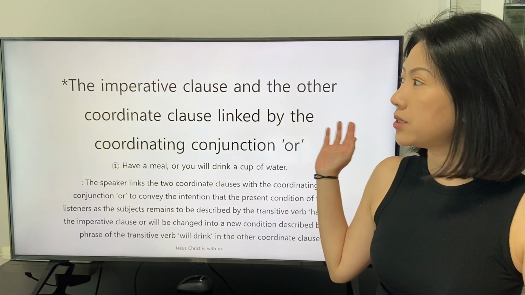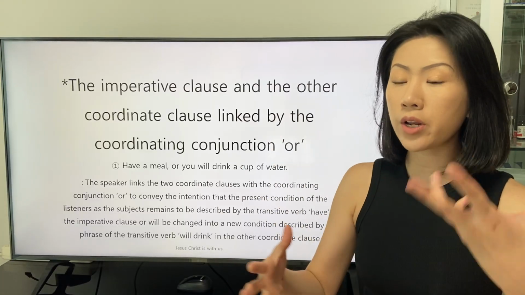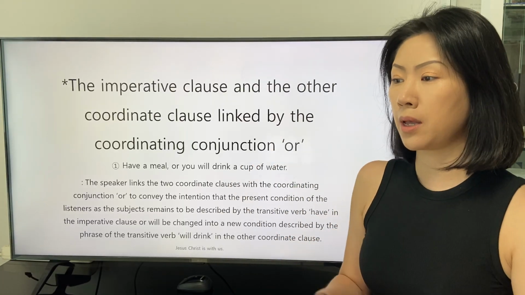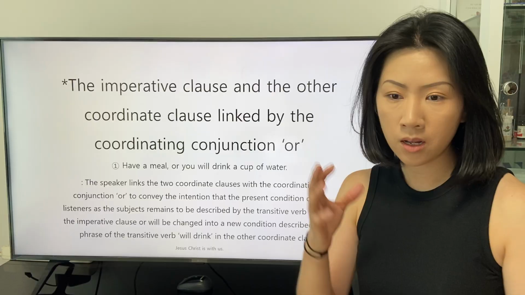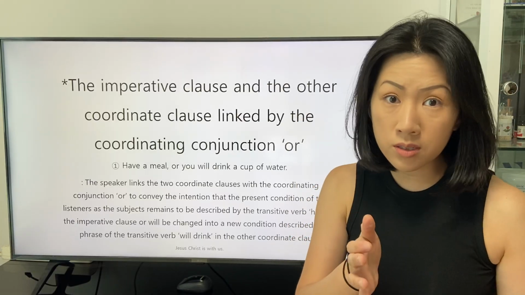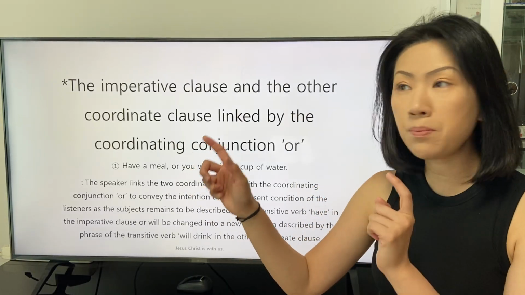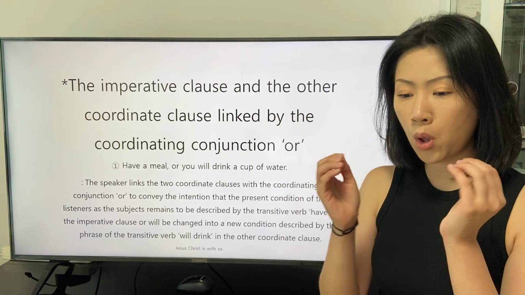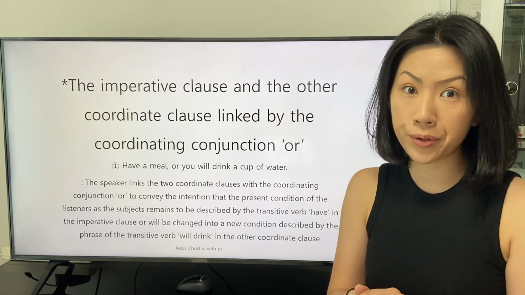In this conference, we will study linking a clause to an imperative clause with the coordinating conjunction or.